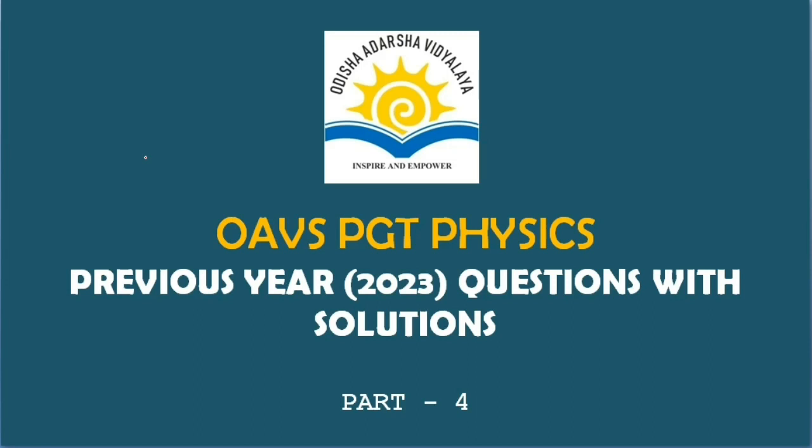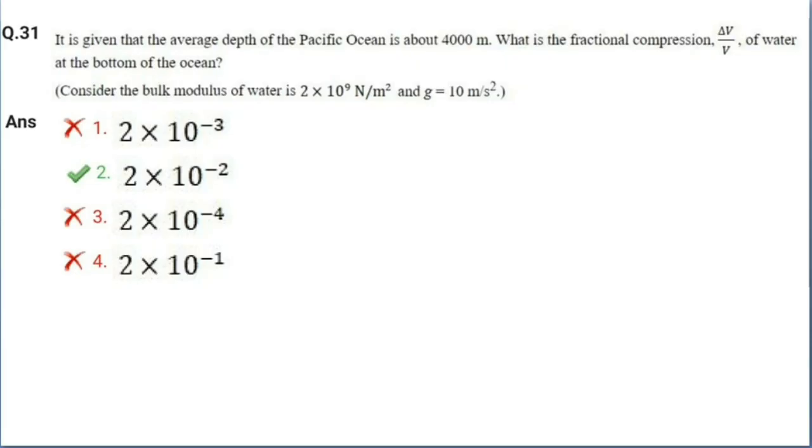Our next question, our first question in part 4, is question number 31. What is given in 31? It is given that the average depth of the Pacific Ocean is about 4000 meter.